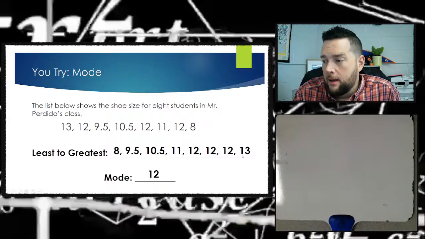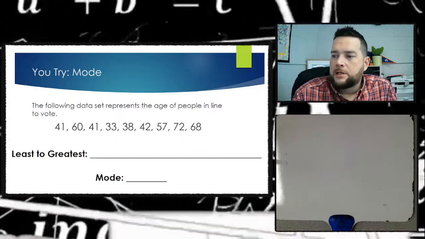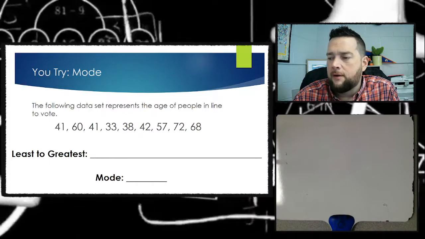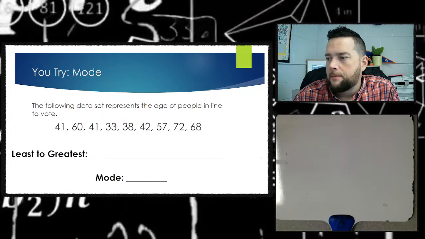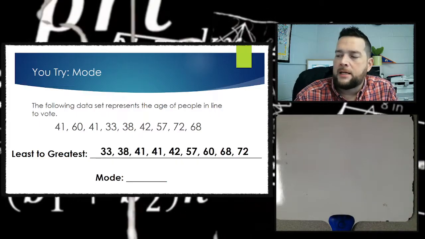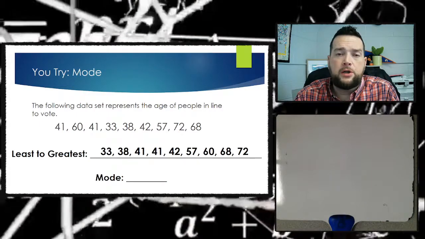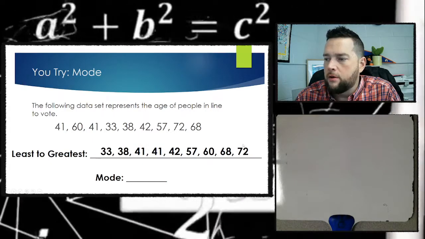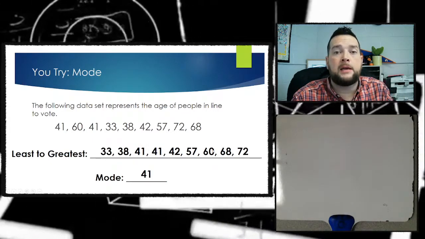Let's try this next one. Again, pause the video, try it yourself, come back to see what the right answer is. We're going to order from least to greatest. And then once we do that, it's really easy to see that 41 is repeated twice and no other number is repeated, so 41 is the mode.